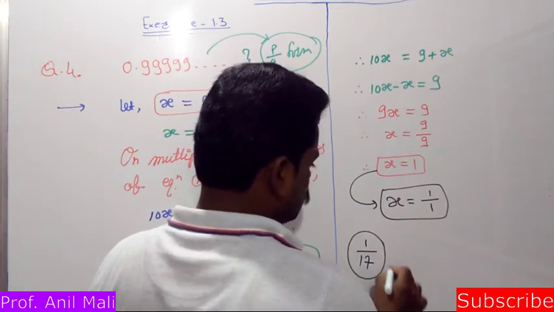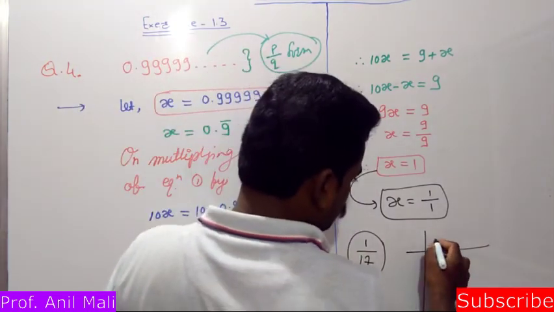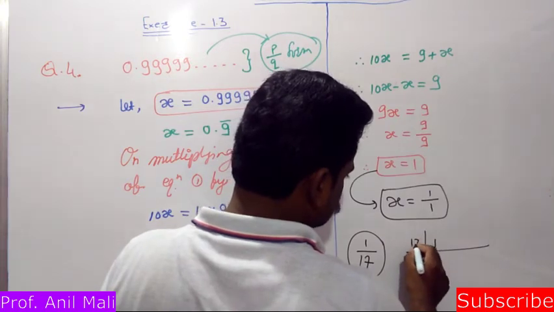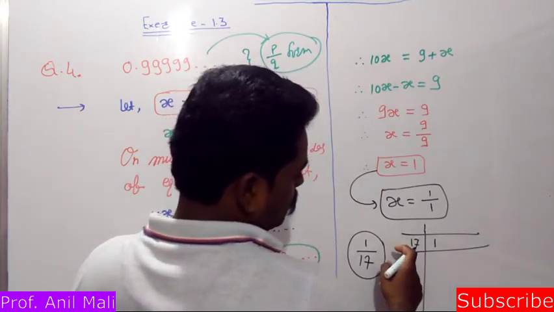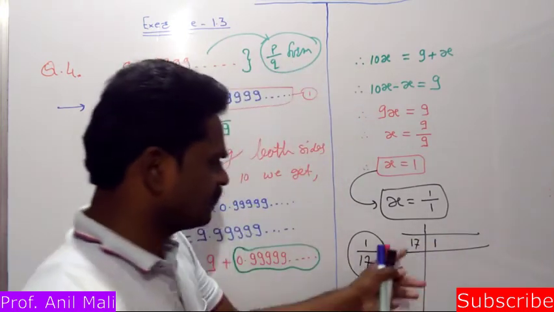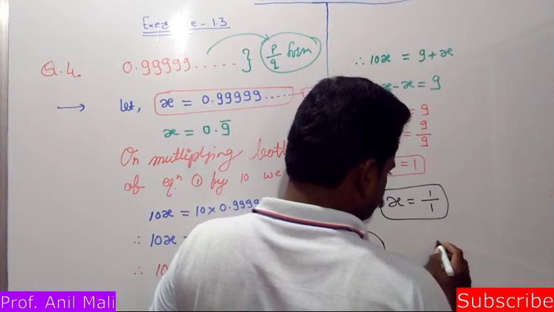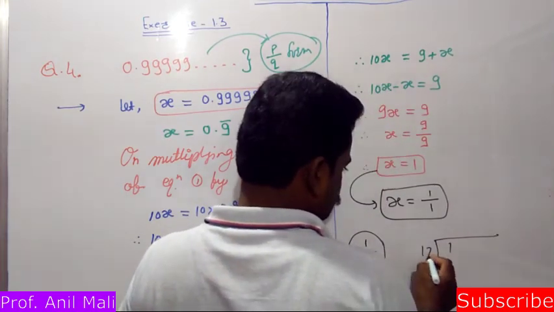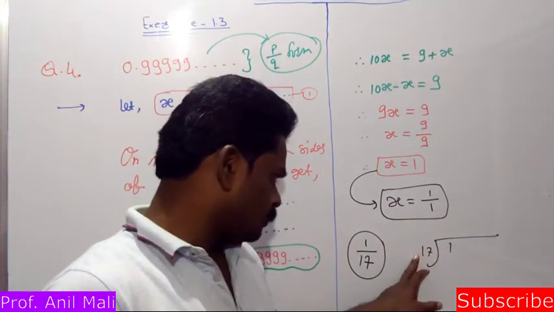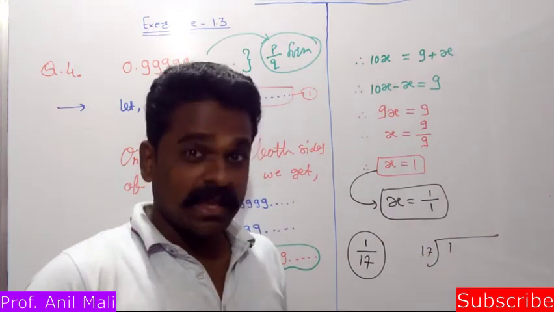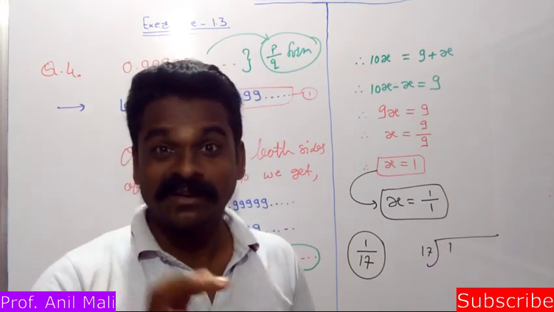So 1 by 17, that means you are going to do division like this only. This 1 is here and you are going to divide this 1 by 17. Okay, fine, no problem. And in the next step, second step, third step, what is it going to come? Or you can do it this way also, doesn't matter. 1 and 17 is here, so you will proceed in the simple division method. So we will divide this 1 by 17, and the question is how many digits are going to come in the repeating block.